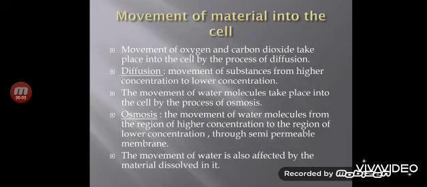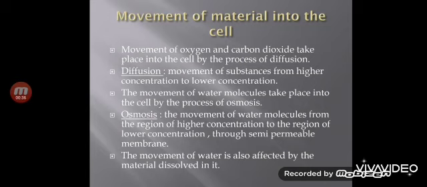Movement of material into the cell. Now in the previous chapter, that is the first chapter of chemistry, we have studied that substances move from higher concentration to lower concentration, and the best example is the incense stick. When it is burned, the smell spreads in the whole room. Where the incense stick is burned, the concentration of smell is very high, so it starts moving to the other part of the room where its concentration is less.